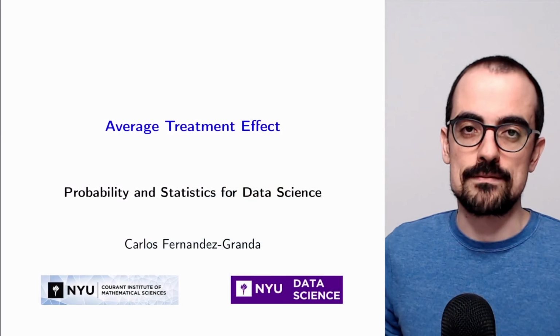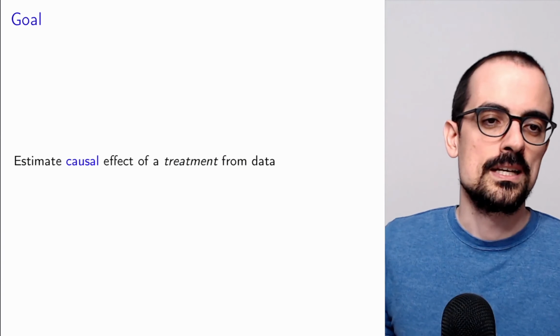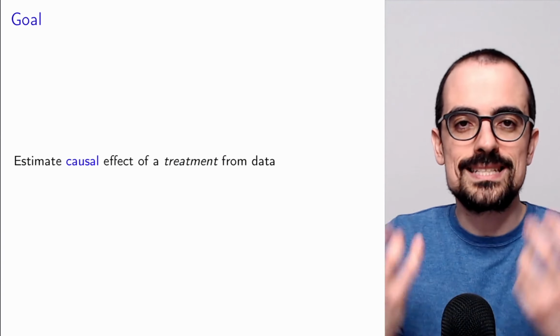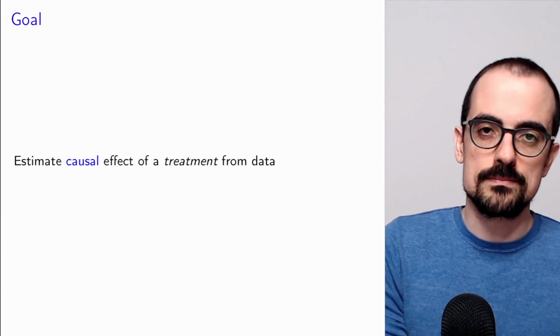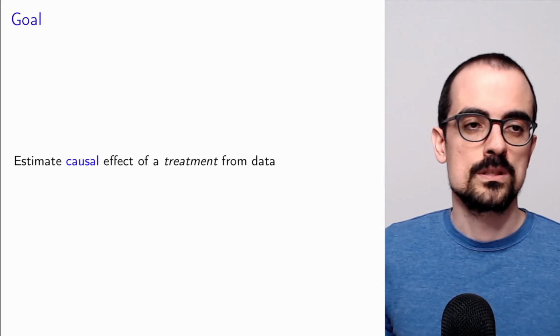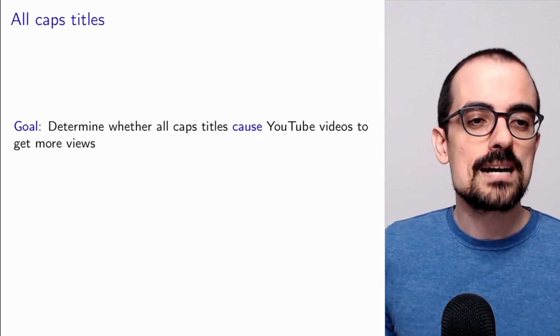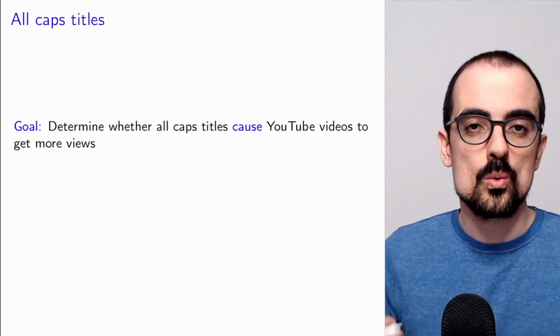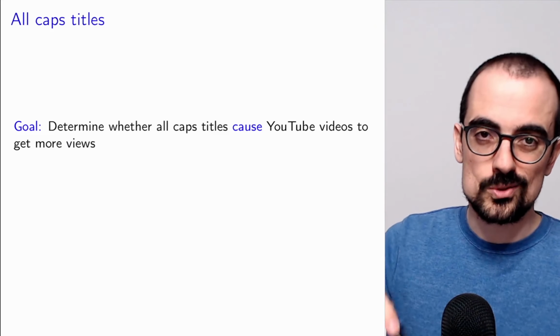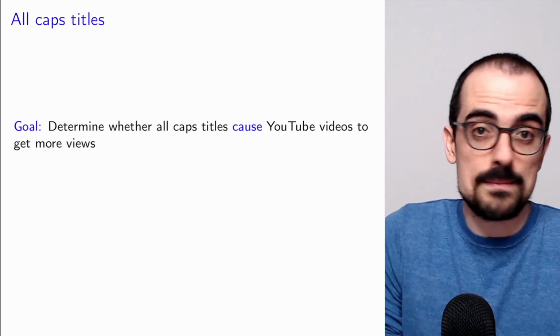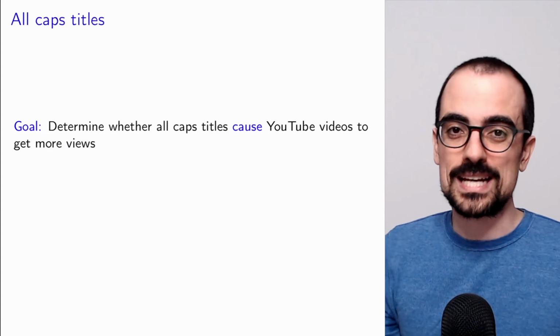We're going to talk about the average treatment effect. And here the goal is to estimate a causal effect of a treatment from data. So as I said, we're going to use this running example where we want to determine whether setting titles to all caps actually causes YouTube videos to get more views, or maybe people get annoyed and it causes them to get fewer views.